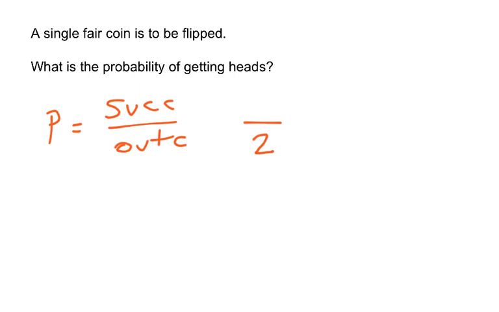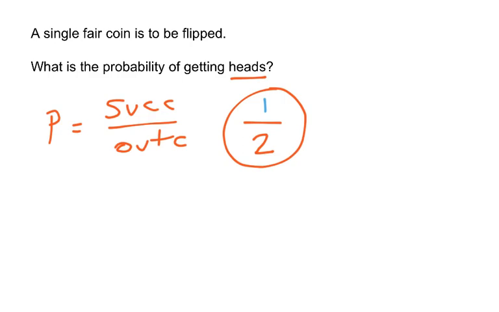And now, what are our successes? Remember, successes don't have anything to do with winning and losing. I don't win anything here if it's heads. I don't lose anything if it's tails. But the question said, what is the probability of getting heads? So heads represents my successes. It's what I'm looking for. How many heads are there on this coin? Well, there's one. So I have one success and I have two outcomes. So the probability of getting heads is 1 out of 2, or 1/2.